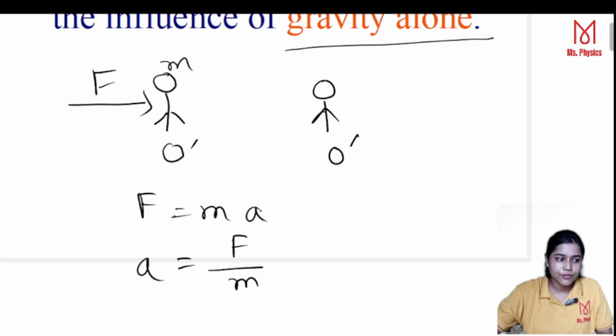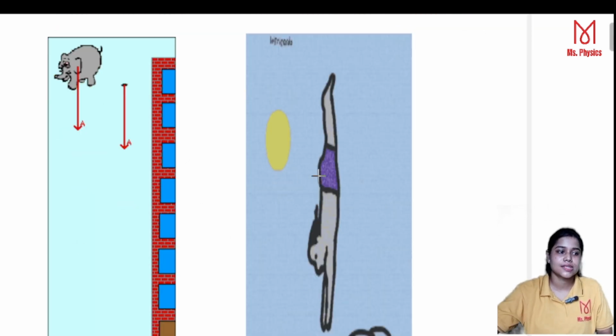But in case of free fall, see the examples, a very funny example: here one elephant is falling down from the top of a building, and here another person is falling down. In these two cases, we see that the total motion is controlled only by gravity. It is not in our hand. So this is called free fall.